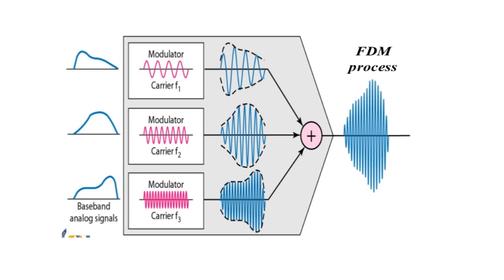All three signals are combined together in an addition, or summation, process to give the FDM process output. That is the frequency division multiplexing process, and this is the frequency division multiplexing signal output.